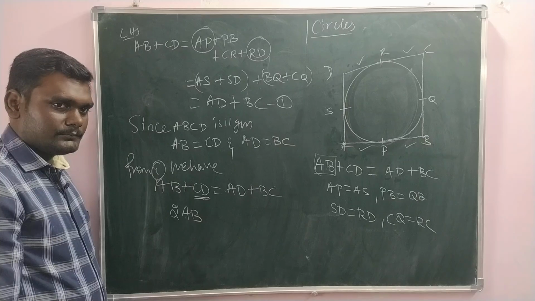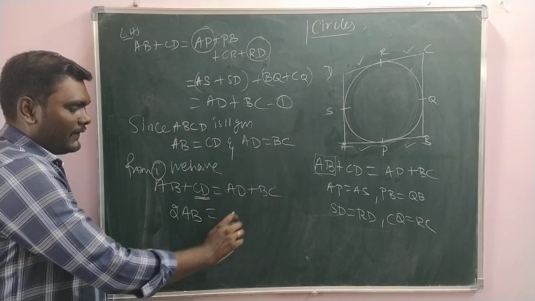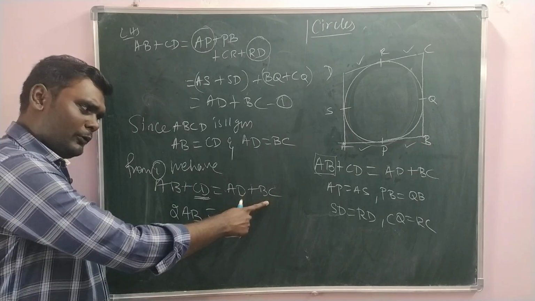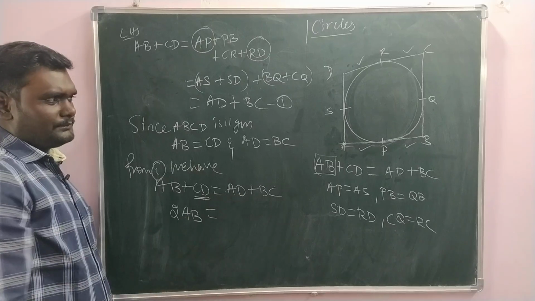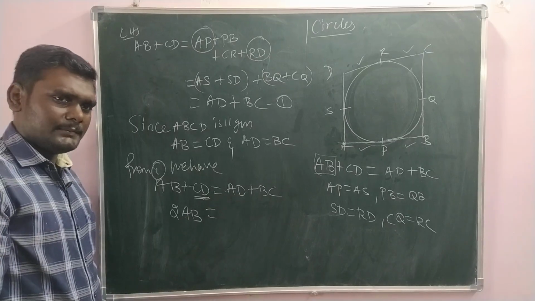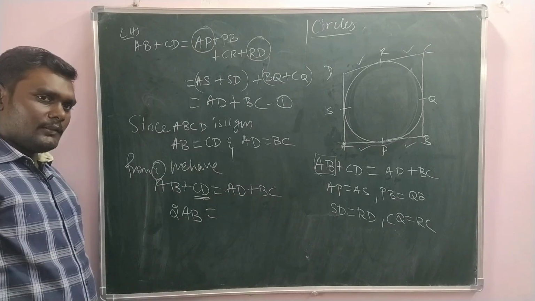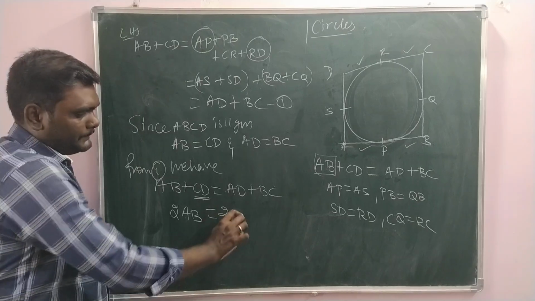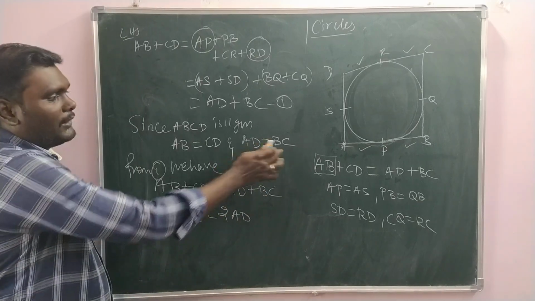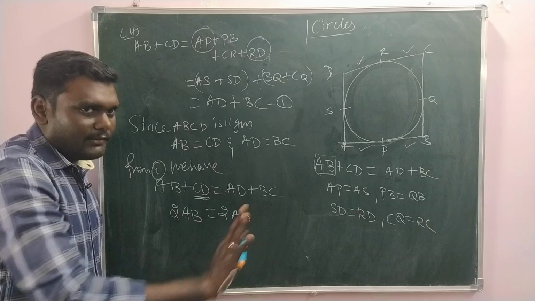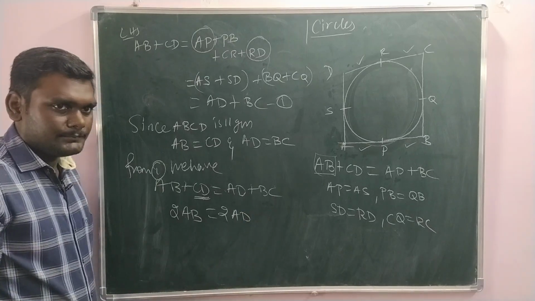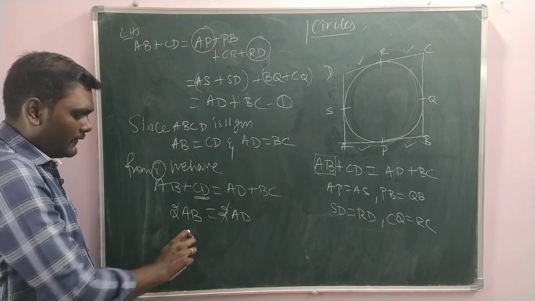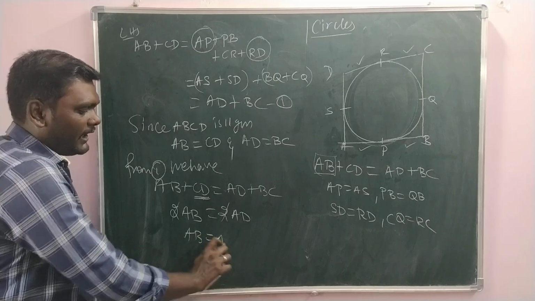Likewise, suggest one here. We can write 2BC also, 2AD also. What can we write? Both will give us the result. 2AD, because BC is equal to AD just because it is a parallelogram, otherwise it is not applicable. Then 2 cancelled, we have AB equals AD.